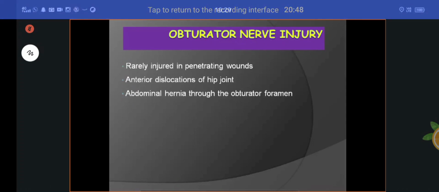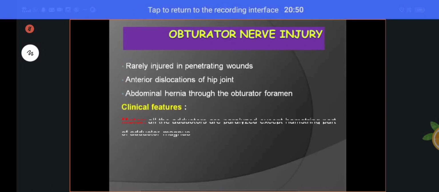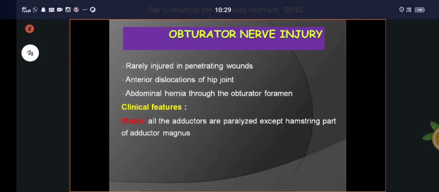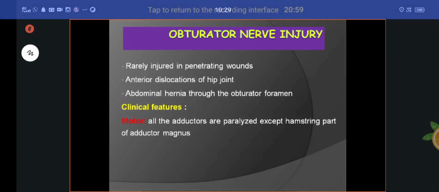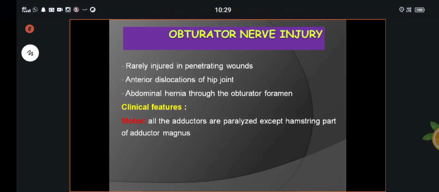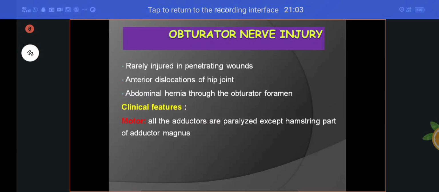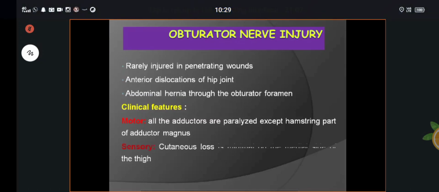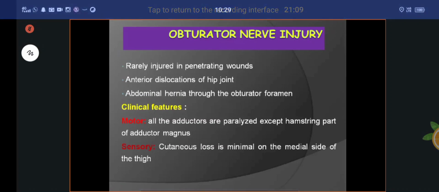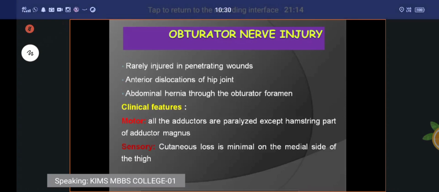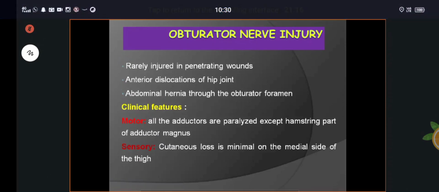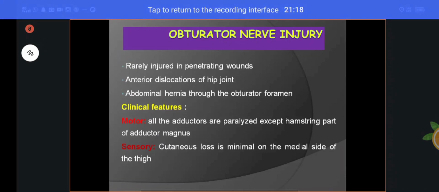Understand? What are the clinical symptoms? Motor: all adductor muscles are paralyzed except the hamstring part of the adductor magnus. After that, sensory: cutaneous loss is minimal on the medial side of the thigh. I told you that the terminal branch of the anterior division supplies the cutaneous branch to the medial side of the thigh, so there is also loss of sensation there.